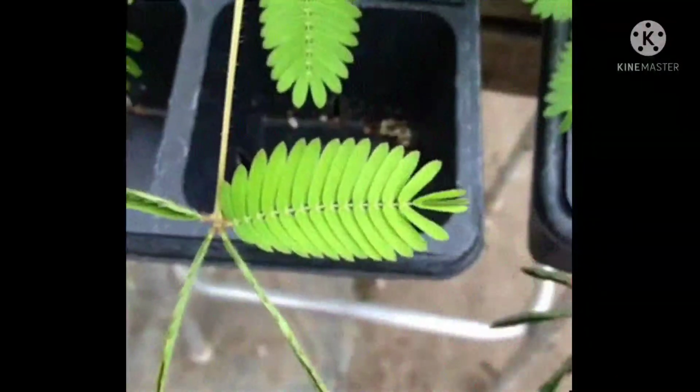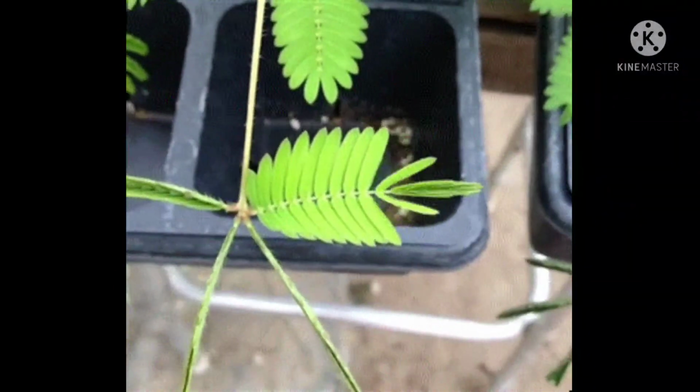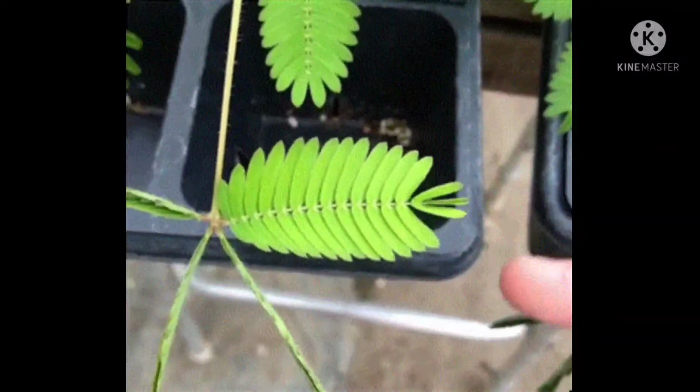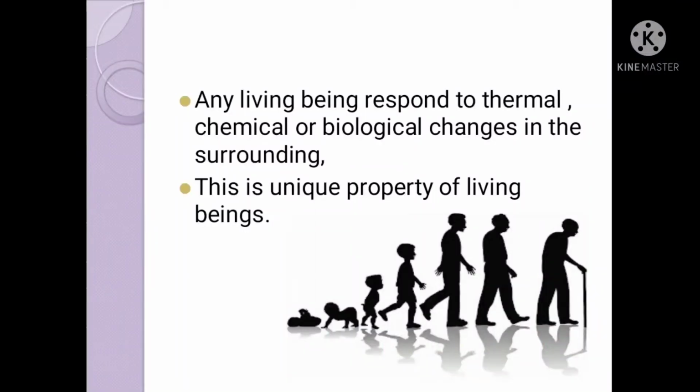Means this response you can see in living organisms only. You cannot see it in non-living organisms. If you touch any cupboard, that cupboard is not showing any response, isn't it? That means that cupboard is non-living and these plants are living ones. That is one of the examples of living versus non-living, as well as the basic principle of life, that is responding to stimuli, or you can say homeostasis.